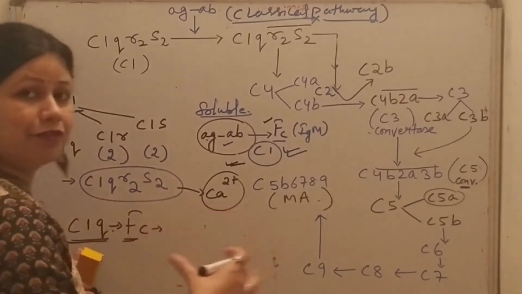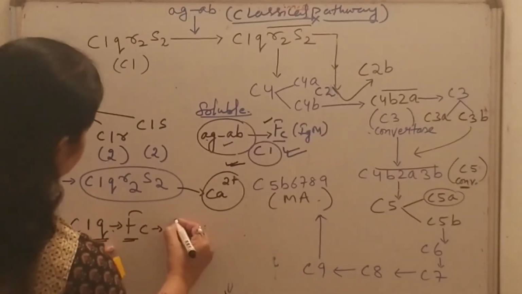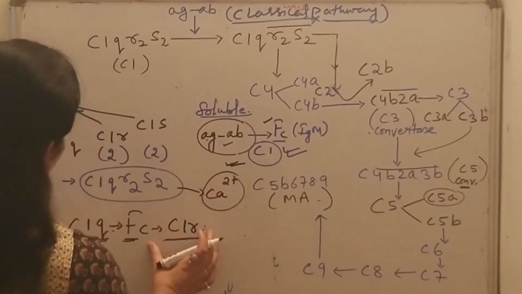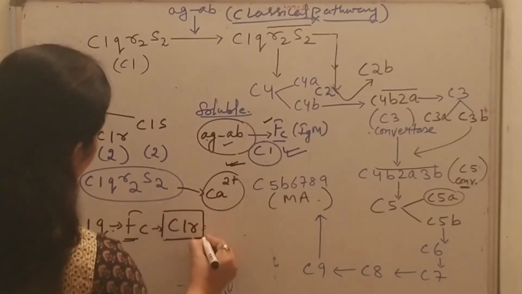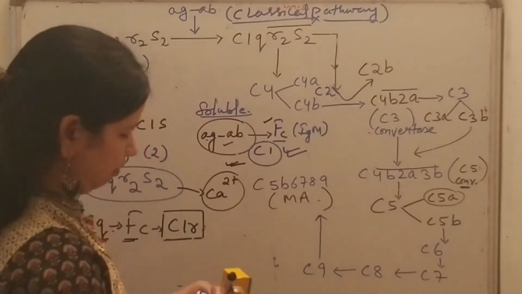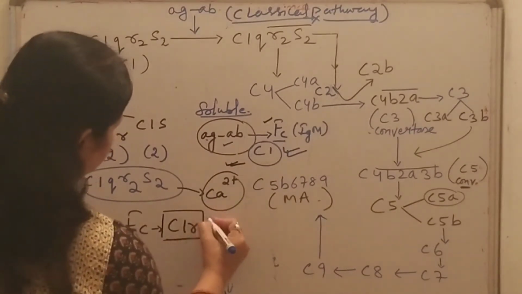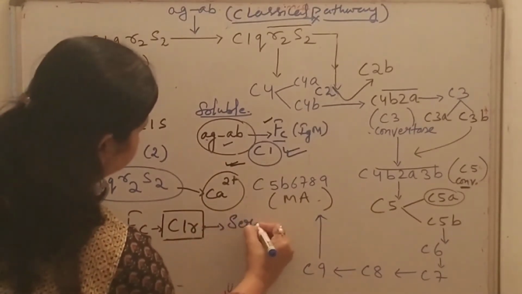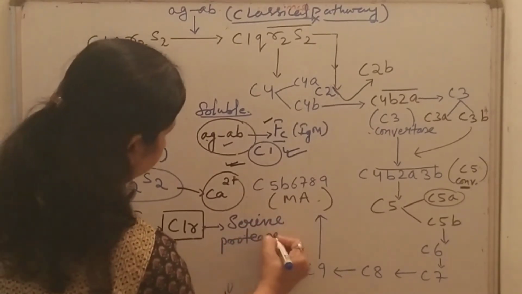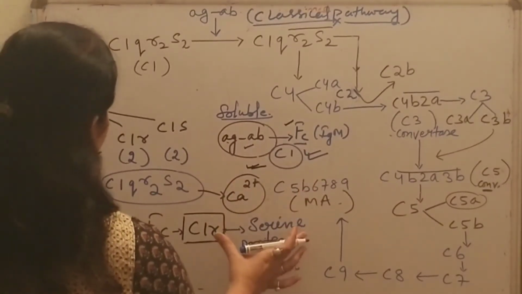Where do these conformational changes occur? They occur in C1r, which is then converted into an active serine protease enzyme.